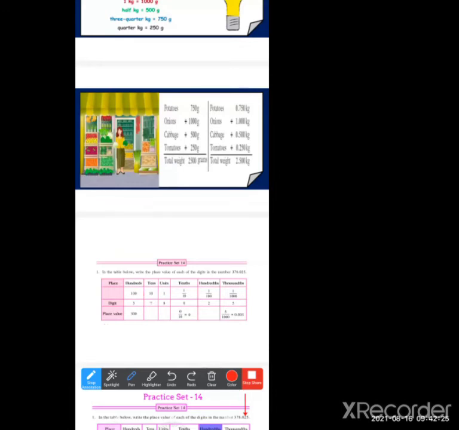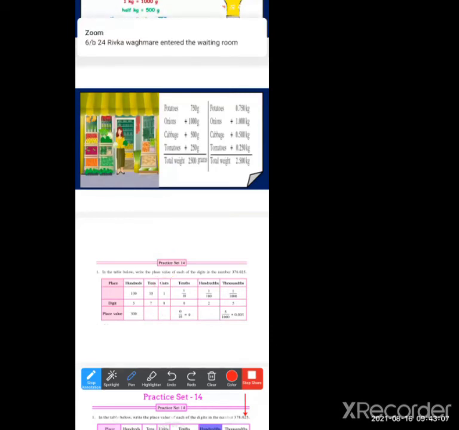Next, the unit. What is the digit? 8. And what is the place of the 8? That is 1, that is unit. So we will multiply it: 1 multiplied by 8, 8 ones are 8. So we will get the answer 8. The place value of 8 is unit, so the answer will be 8. Here it will be 70. I will show you the slide of the answer. If not written, no problem.